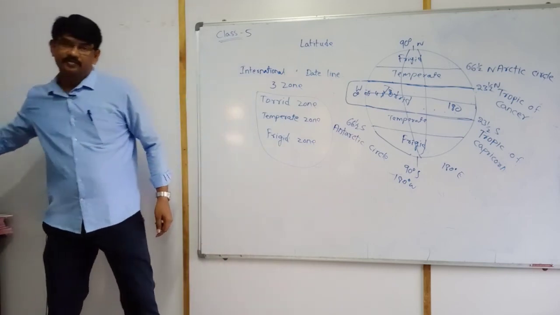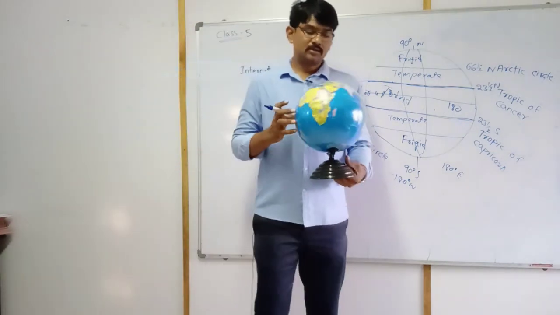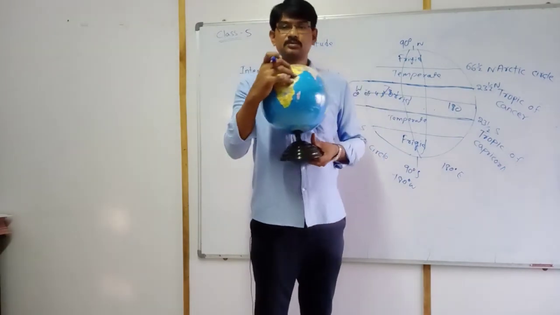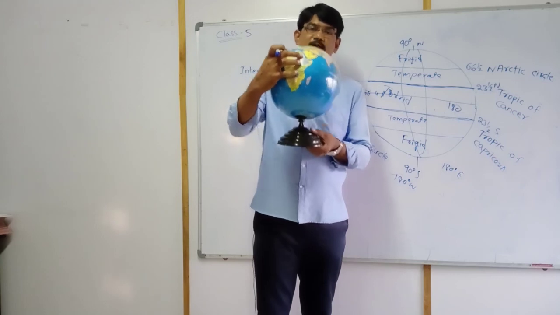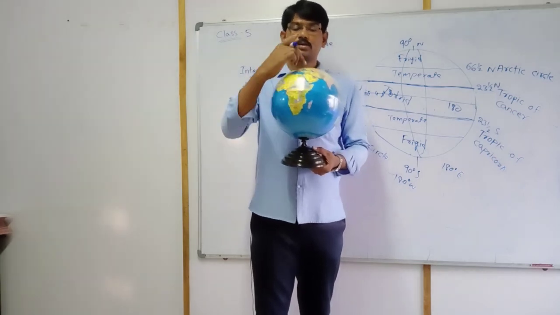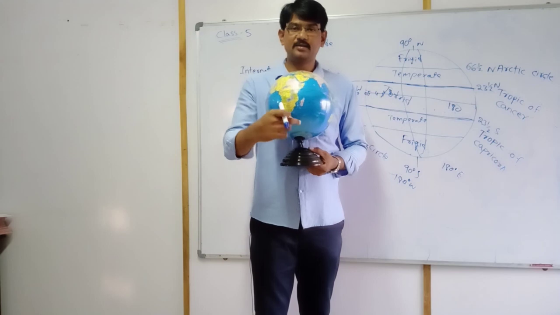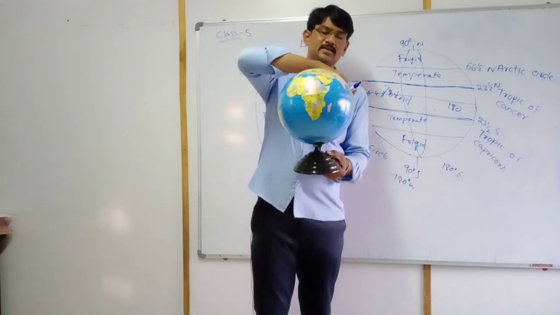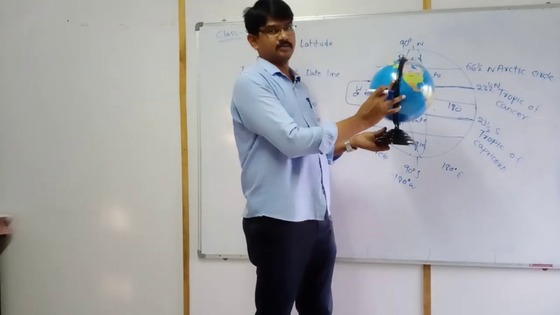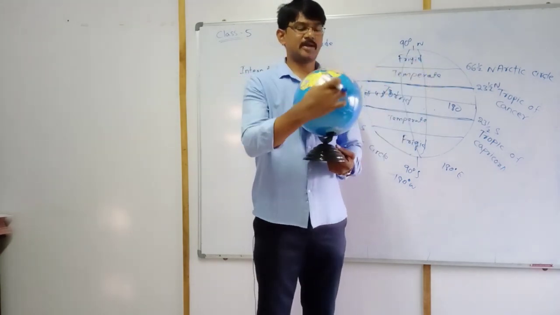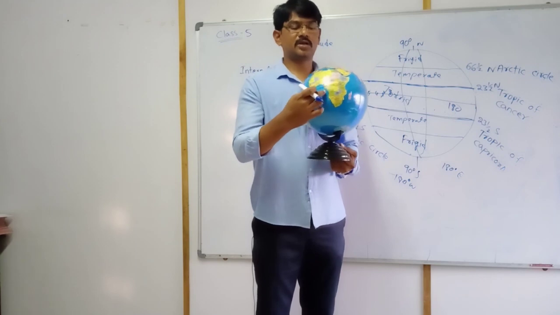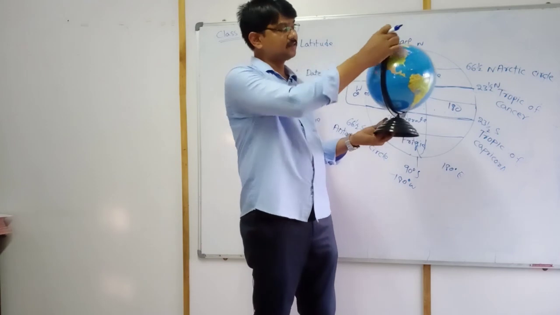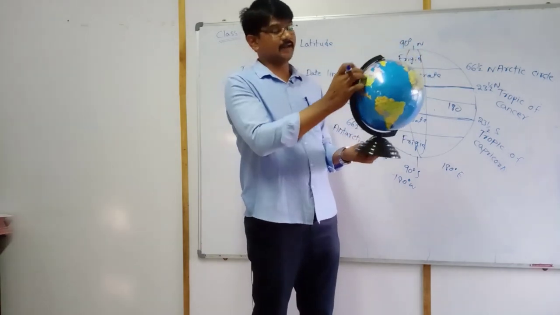Don't get confused, students. For example, London is here, in Europe. This is a globe, the model of the earth. This is the prime meridian. 1, 2, 3, 4, 5, 6, like that, and 180 degrees comes here. This is called the international dateline.